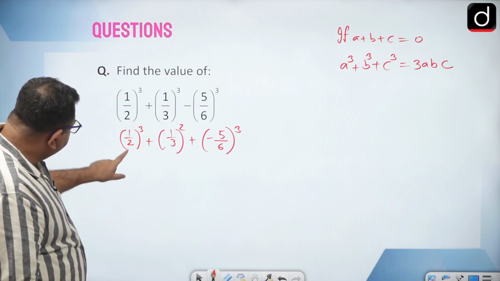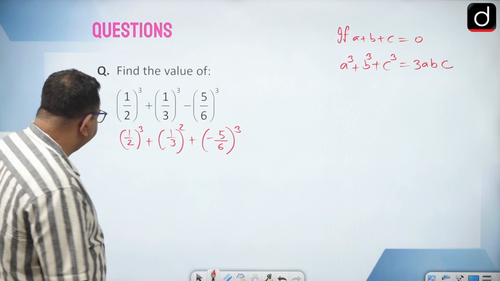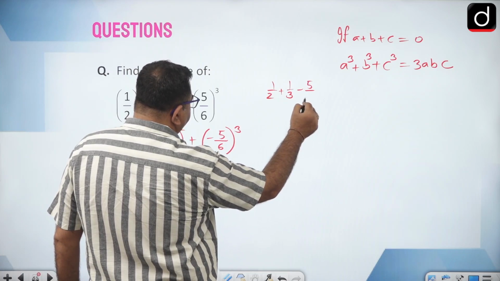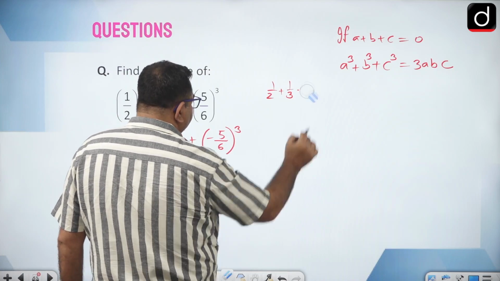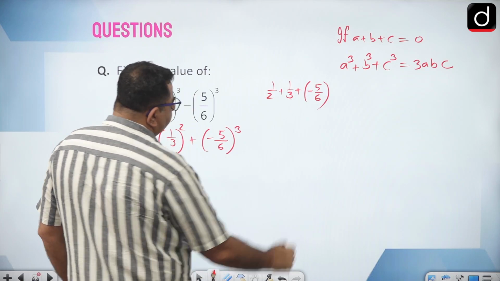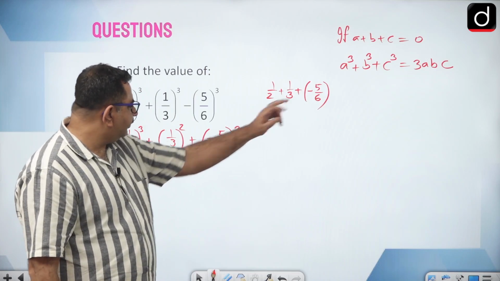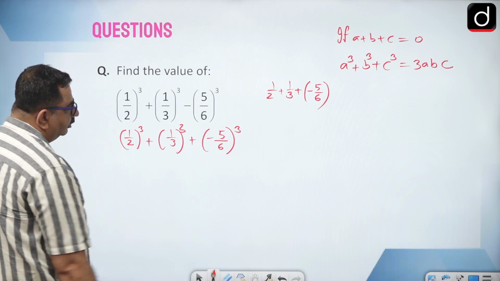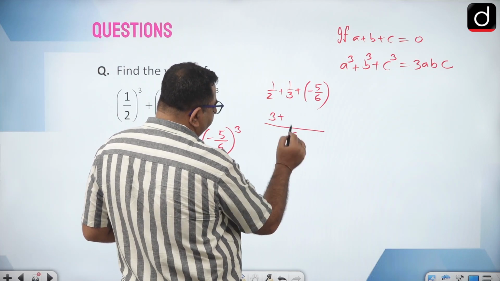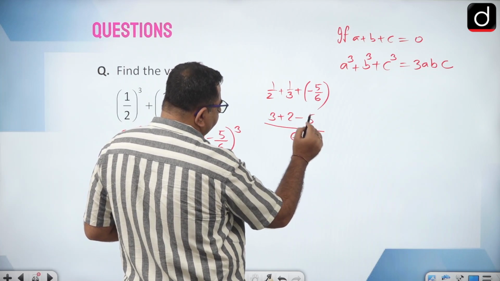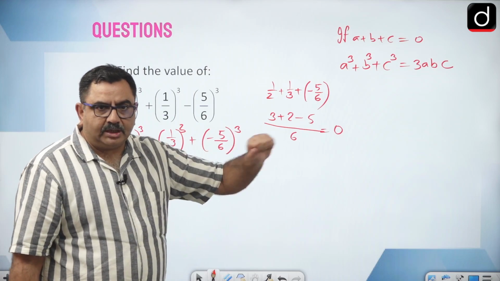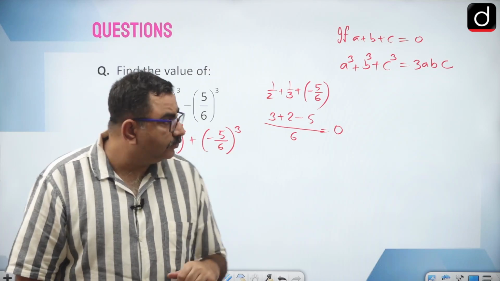Now if you consider this as a, this is b, this is c, then 1/2 plus 1/3 minus 5/6, or rather I can write plus, so this is a plus b plus c. This is 6, 2 into 3, 3 into 2, 6, and this is minus 5, so that is 0. So we can see a plus b plus c is 0.